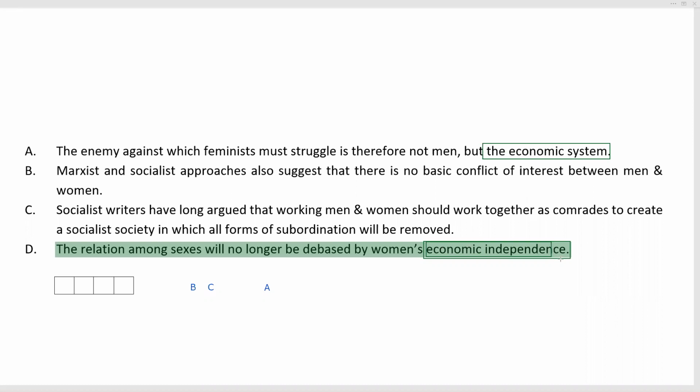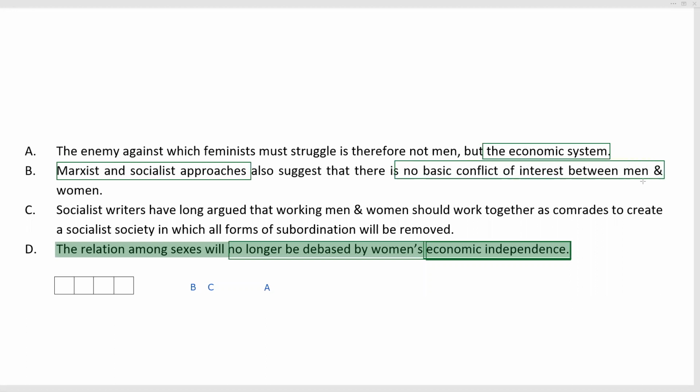From the aspect of economic independence, we come to Marxist and socialist approaches, and there's no direct connection. Then again, we see "no longer be debased by women's economic independence." From this more specific reference, we come to no basic conflict of interest between men and women. The same way as we had decided B and C were in order, where C gave the reasoning behind this phrase, there is no basic conflict of interest between men and women, D also gives an additional reason for the very same argument. And so D has to follow B and C. D has to come immediately before A, because that would be the second jump that we talked about.